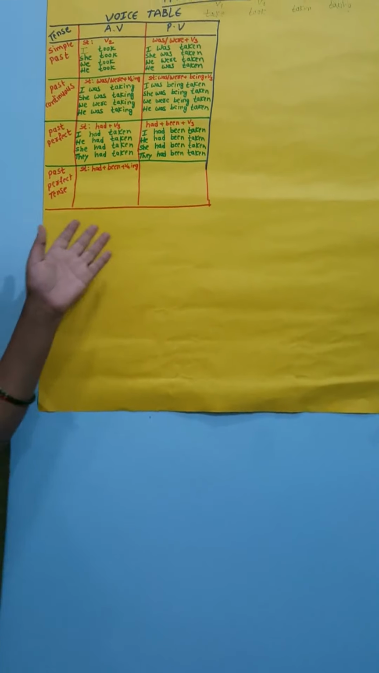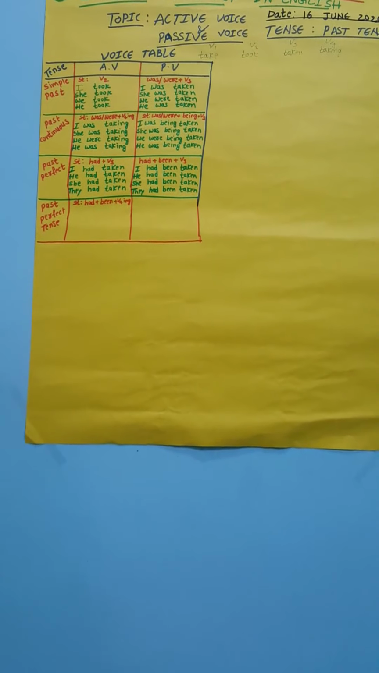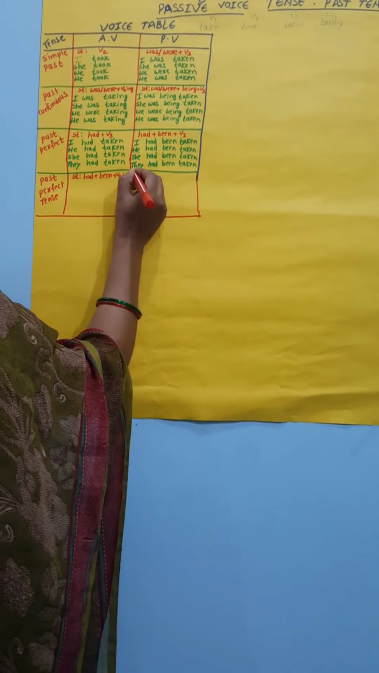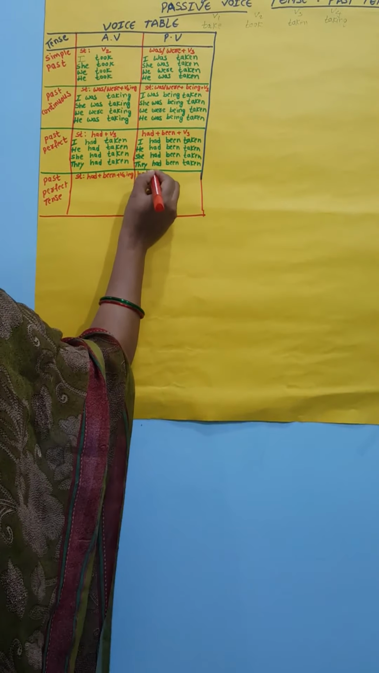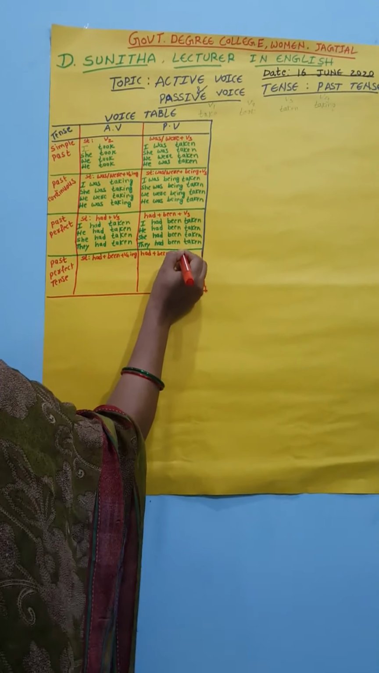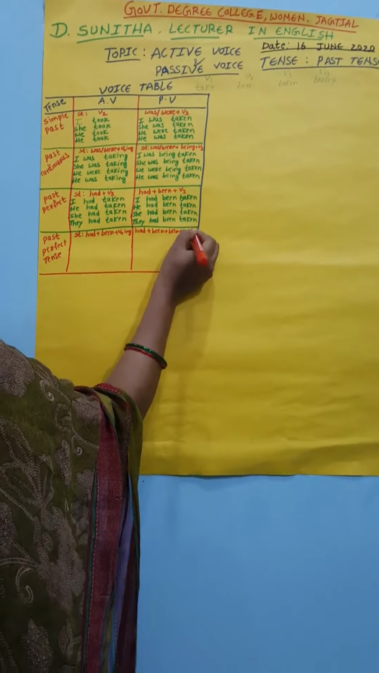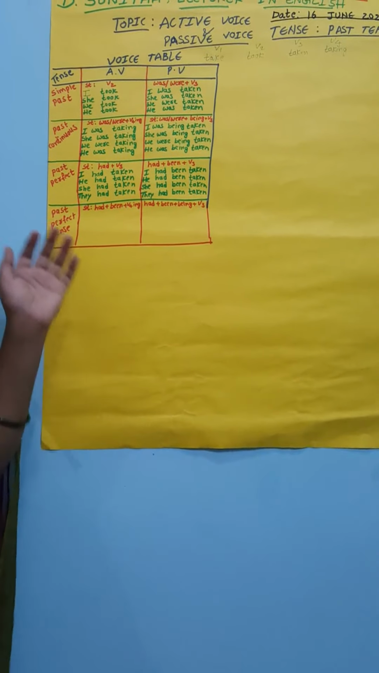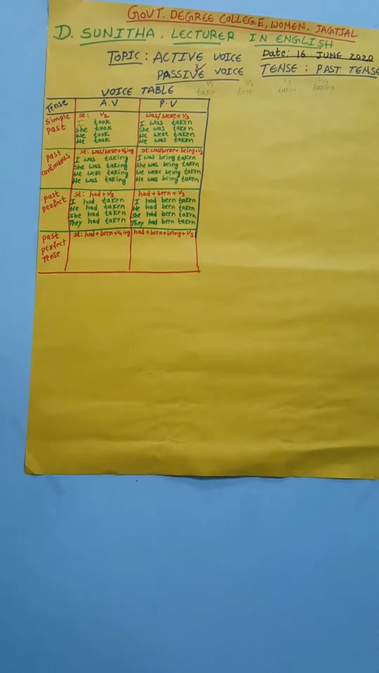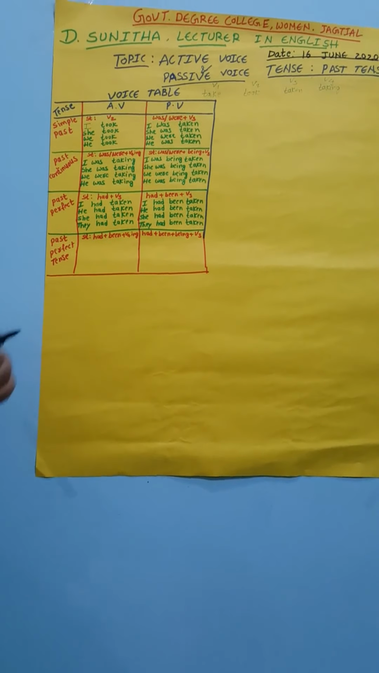So this structure will change in the passive voice into had plus been plus being plus V3. Always the verb in the passive voice should be written in the V3 form only. Okay. So see the examples here.